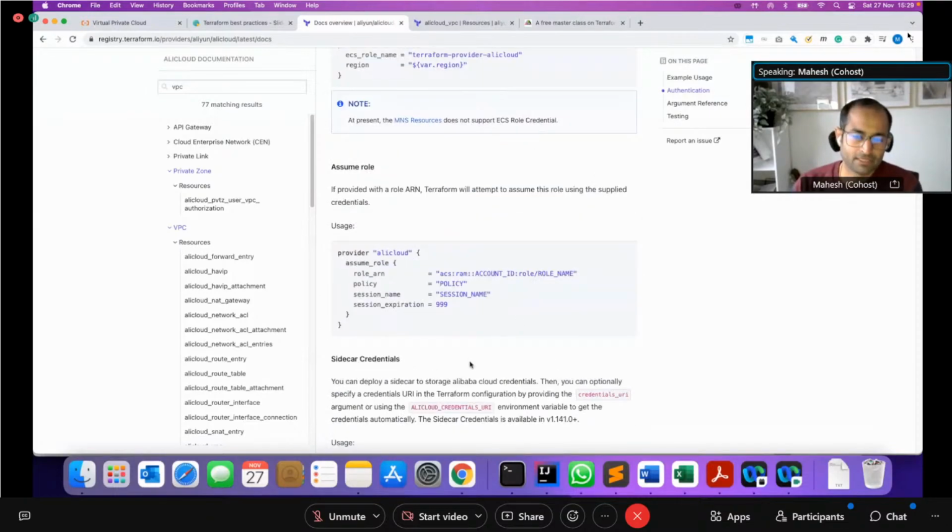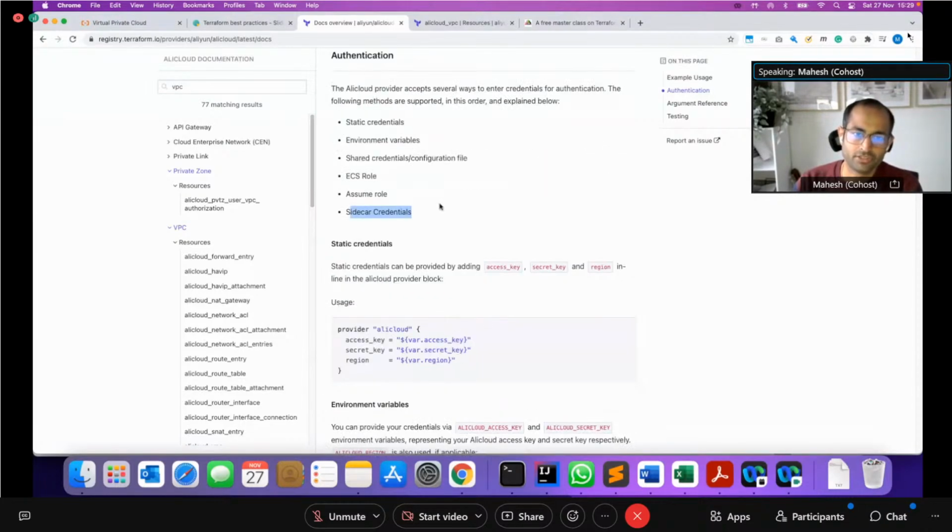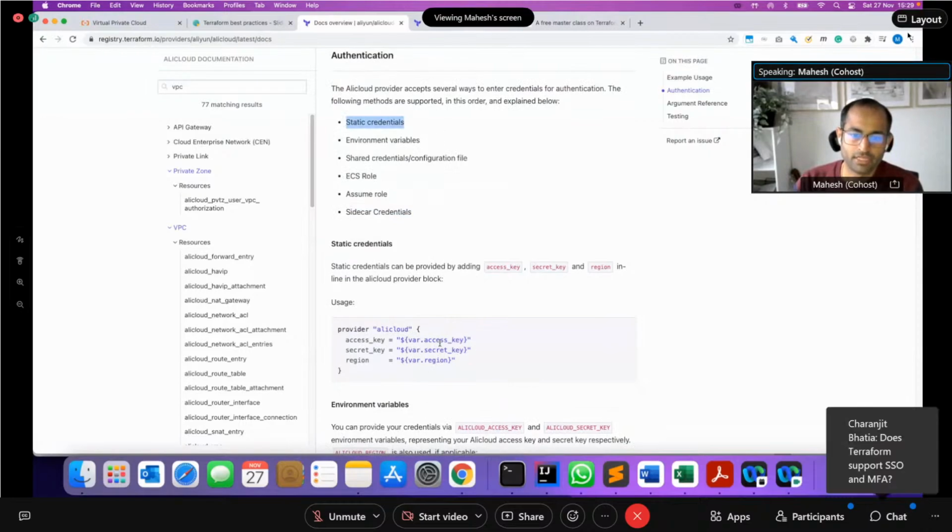The first thing, as I said, is to understand the different mechanisms of authenticating, what the most secure way of doing it is, and how you should set it up. For example, static credentials isn't secure at all because you're putting the credentials in your code itself. Environment variables are probably okay. Shared credentials are also probably okay. I think assume role is probably the best approach.